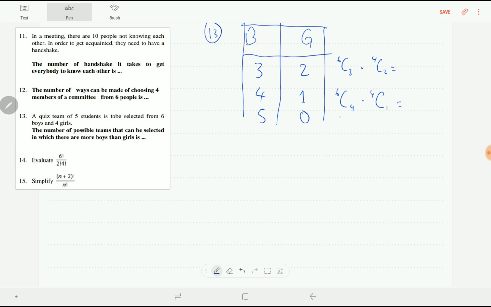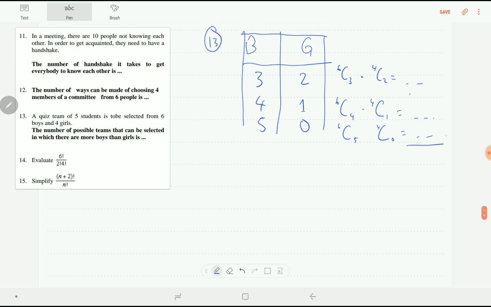And the last is 6 boys taken 5, from 4 girls taken 0, equals something, and then we'll add them.